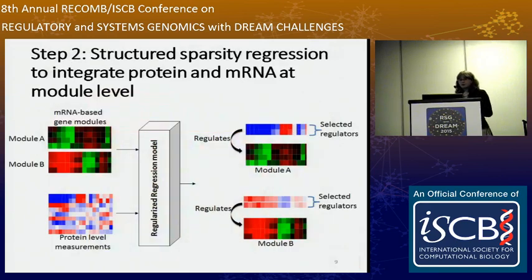Next, we use a structured sparsity-inducing regression approach to integrate the protein-level data with these mRNA-level modules. So we decided to focus on learning regulators at the module level because the protein data was much sparser, having fewer samples and fewer genes represented.